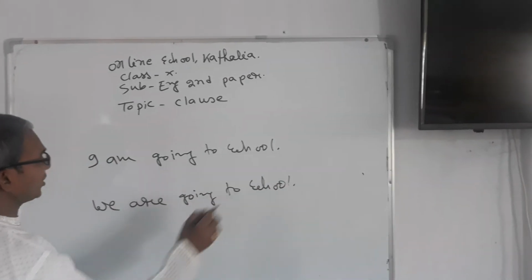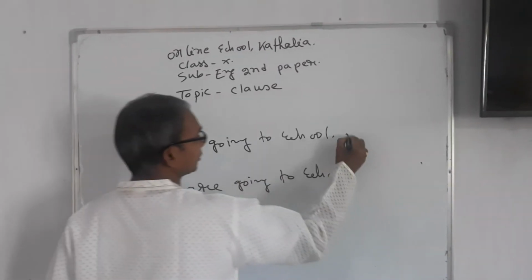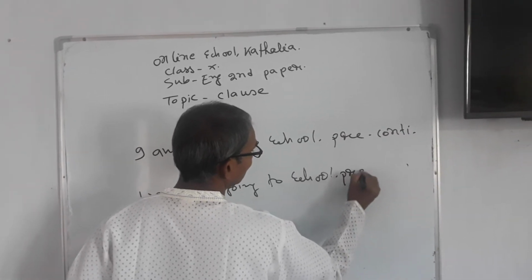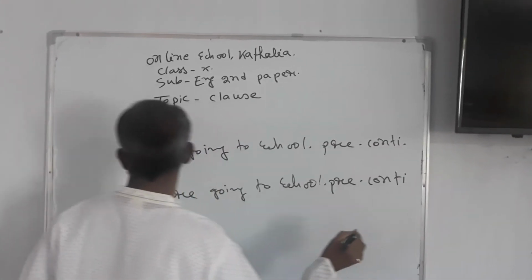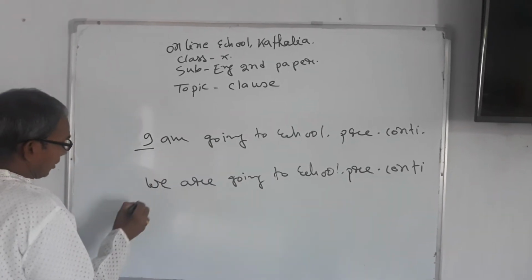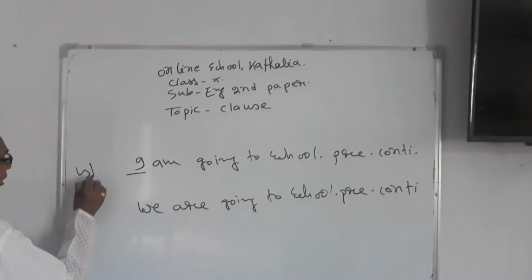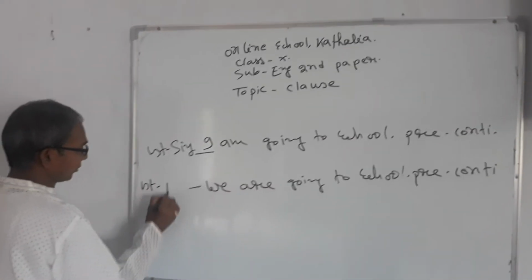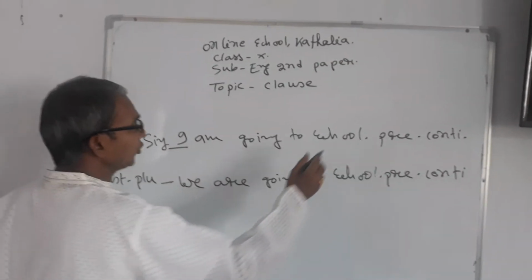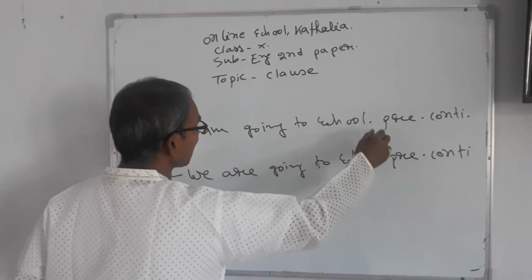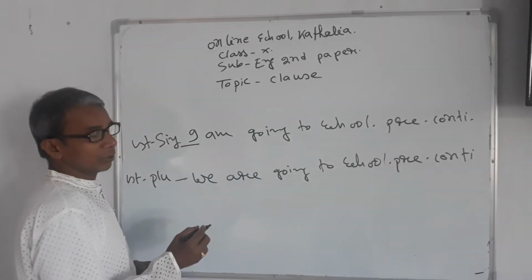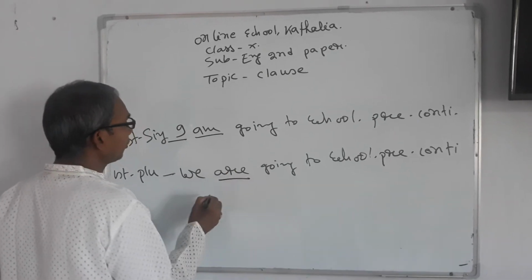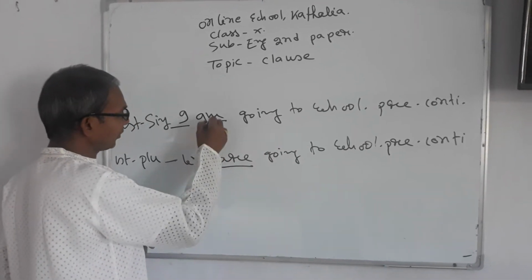Here both the sentences are in the same tense. It is present continuous. It is also in present continuous tense. Here the subject is I. It is first person singular. Here the subject is we. First person plural. Both these sentences are in the same tense, but the verbs are not in the same form. It is am, it is are. What is the cause of the discrimination between the two verbs?